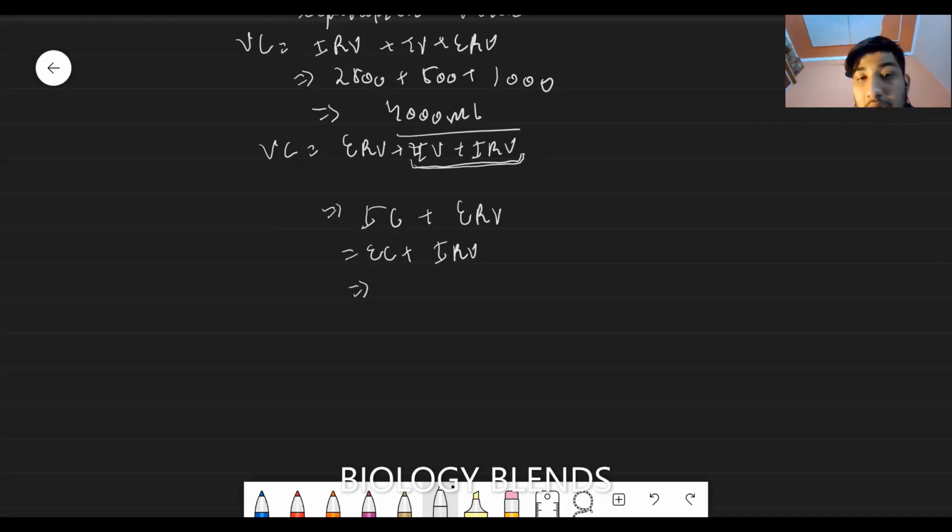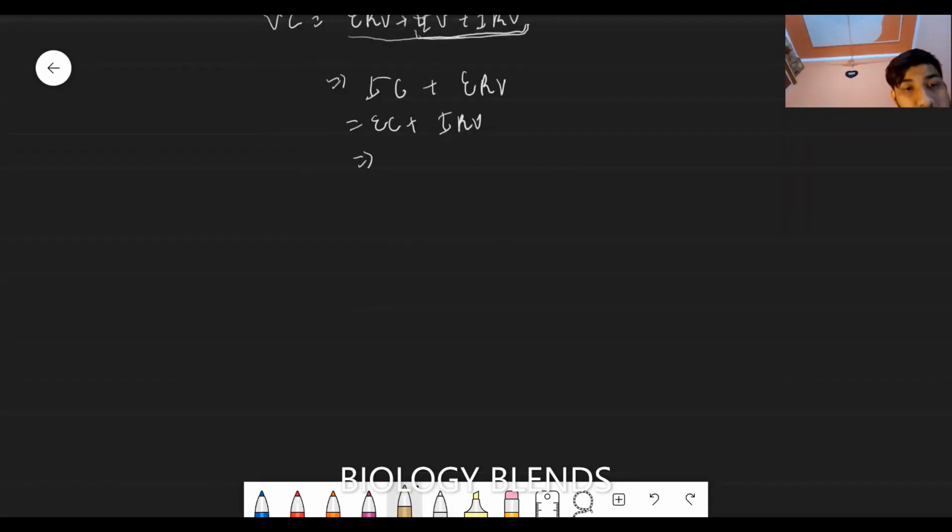if we divide all these three, what is the total lung capacity? Let's first do total lung capacity. Fifth is the total lung capacity.